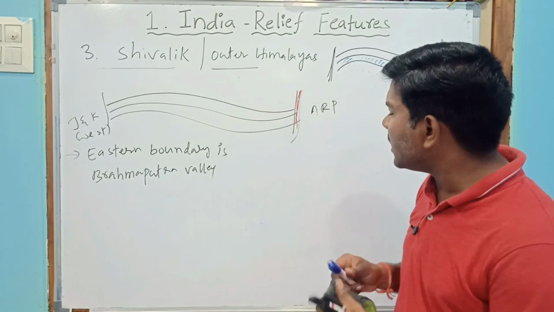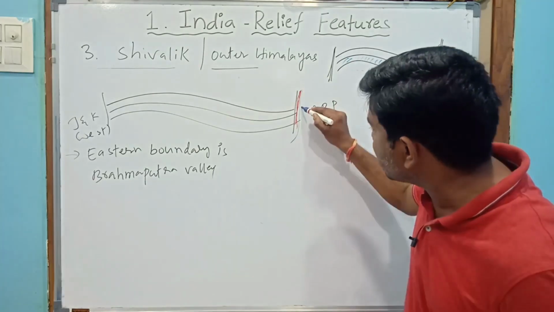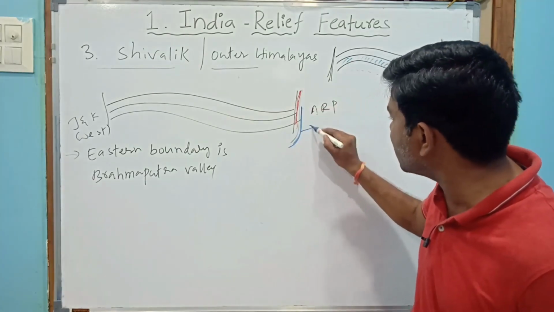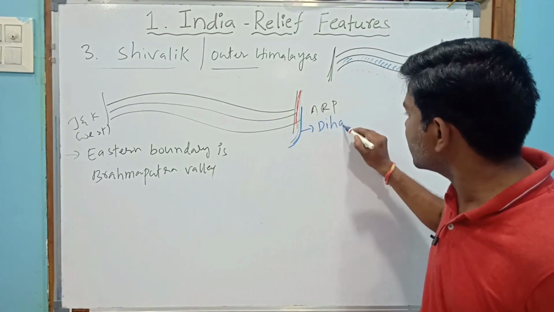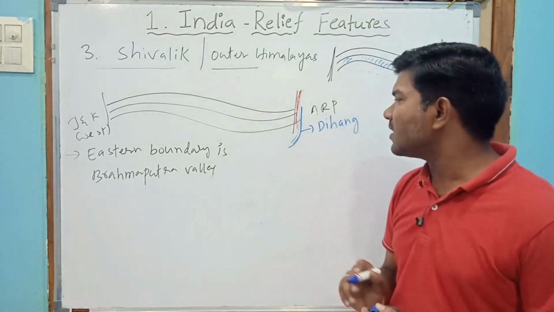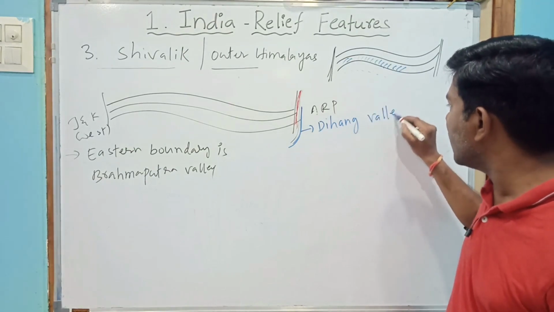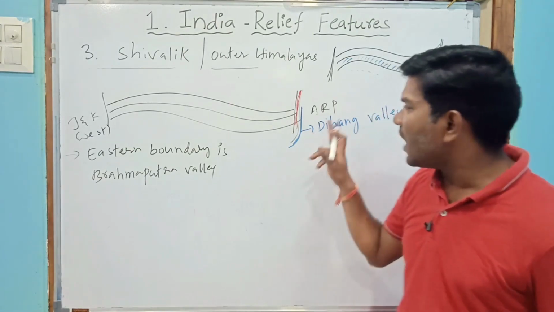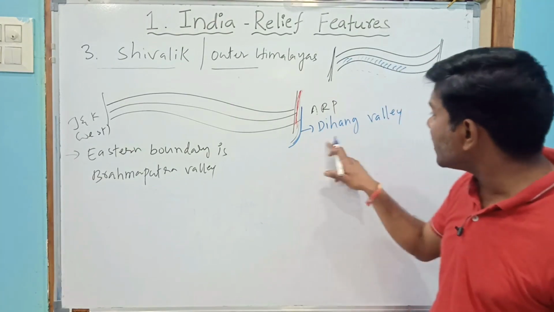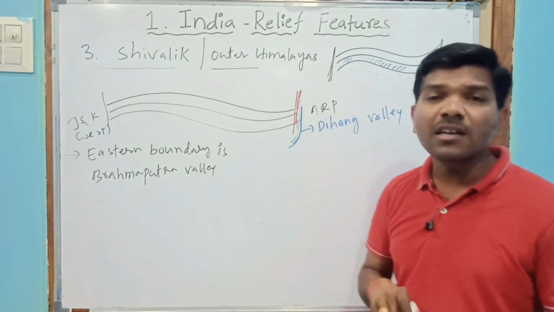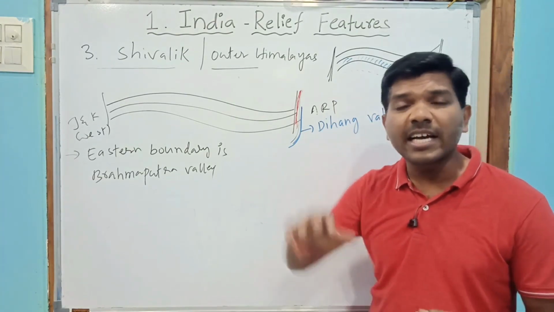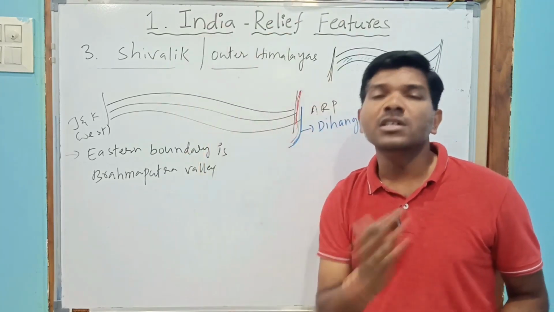And as you know, there is the Dihang river. After the Dihang Valley in Arunachal Pradesh, the Himalayas take an extension towards the southern side.